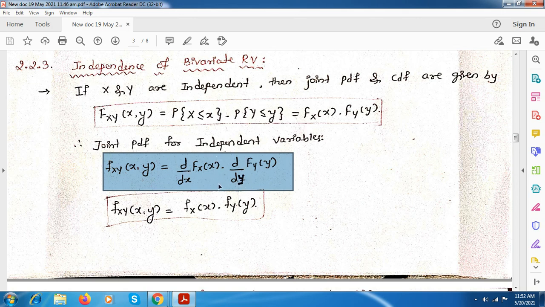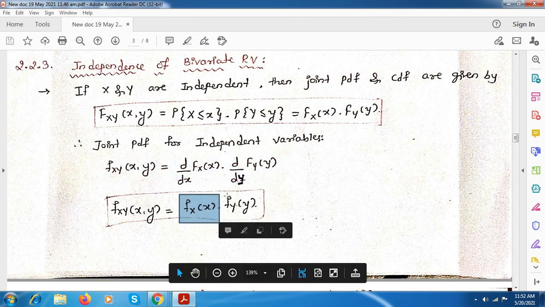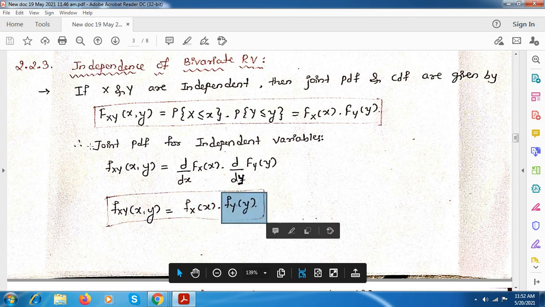So if you see only this equation, this is equivalent to fx of x, that is the PDF of x, and this is equivalent to fy of y, which is the PDF for the y random variable. So these are the equations for CDF and PDF. You just note down these.